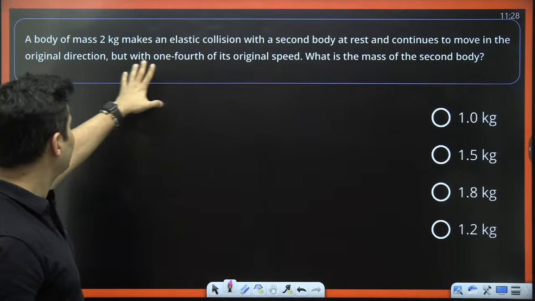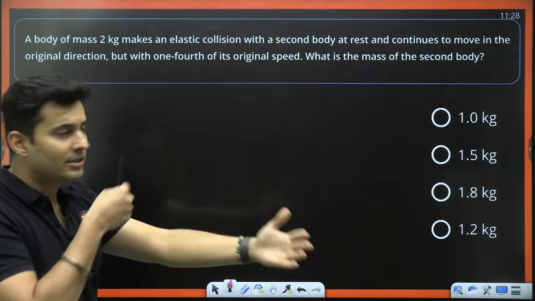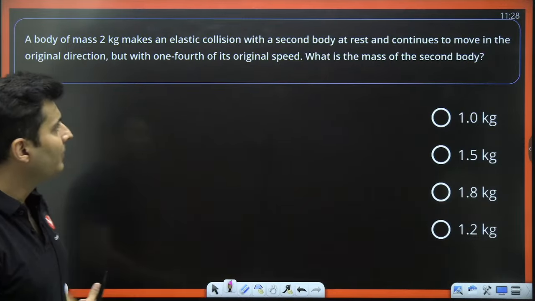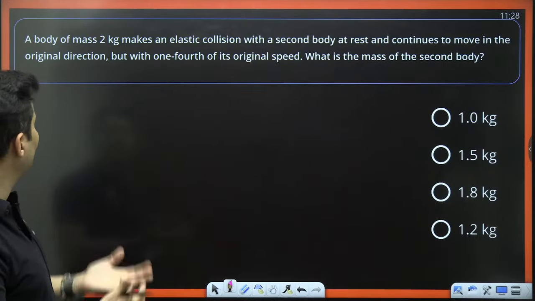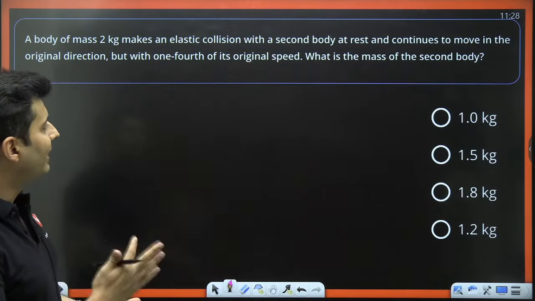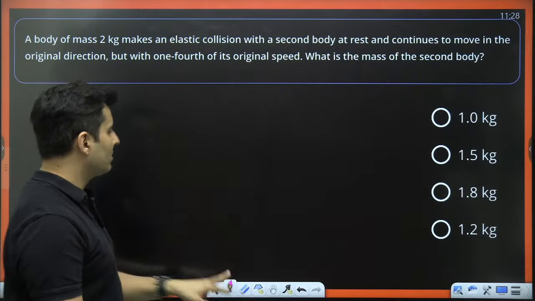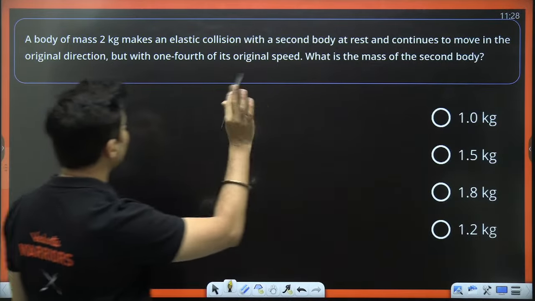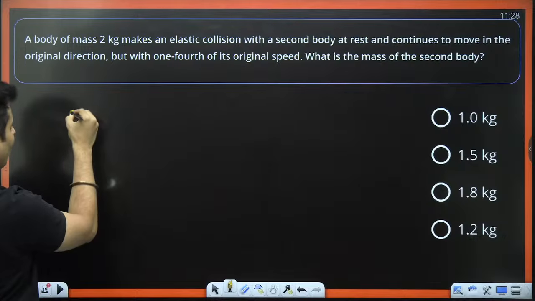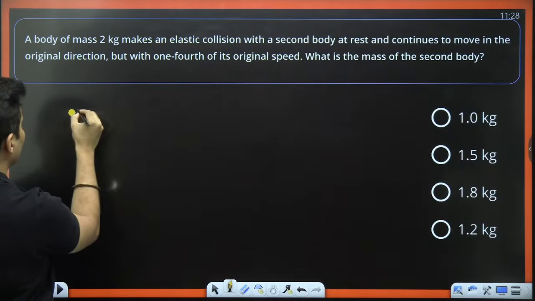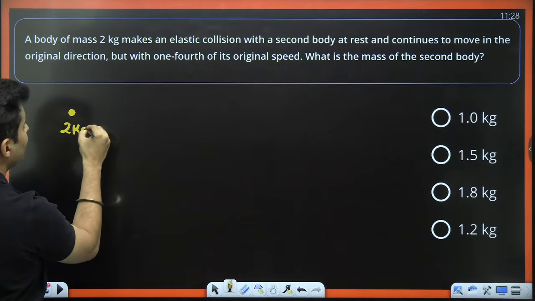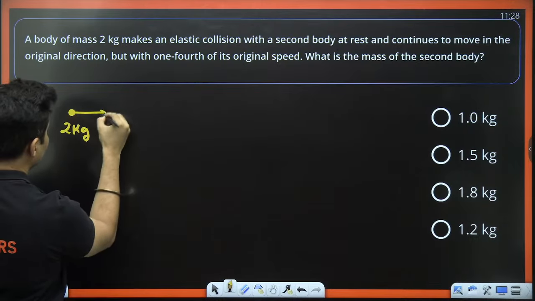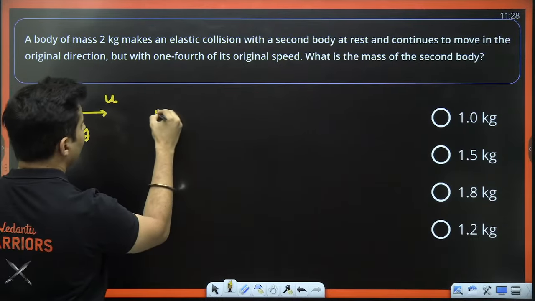If a mass of 2 kg makes an elastic collision with another body at rest and continues to move in the same direction but with 1/4 the speed, what is the mass of the second body? And it is given to be an elastic collision. Always draw diagrams, don't write equations first. So it is a 2 kg mass and it is going with some speed, and there is another mass over here.